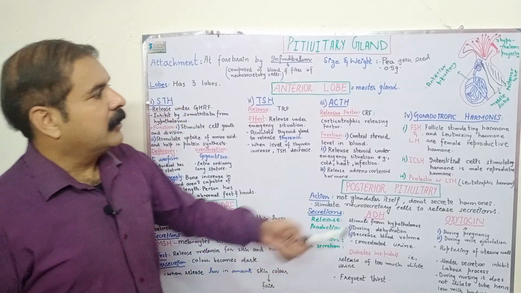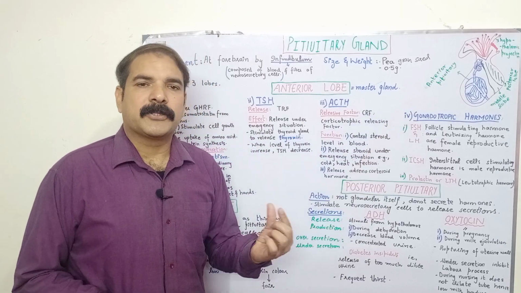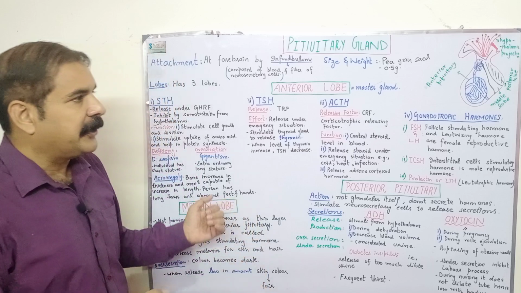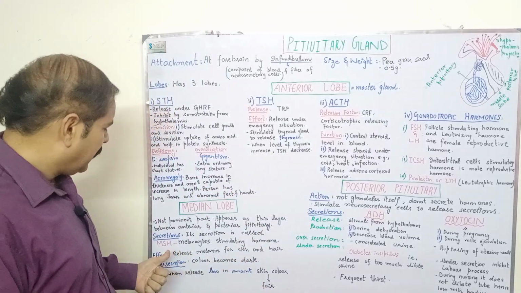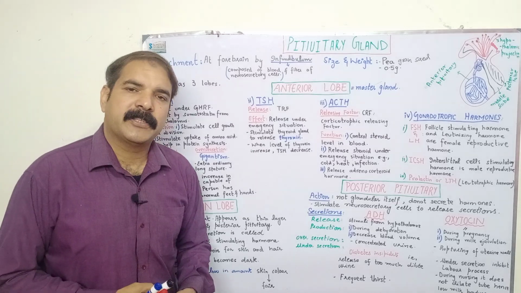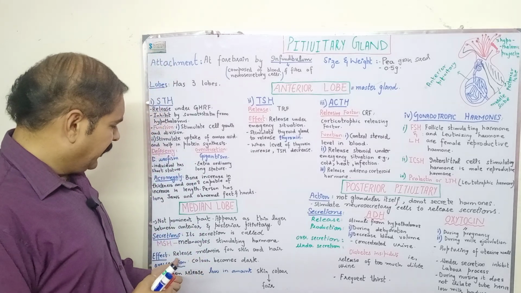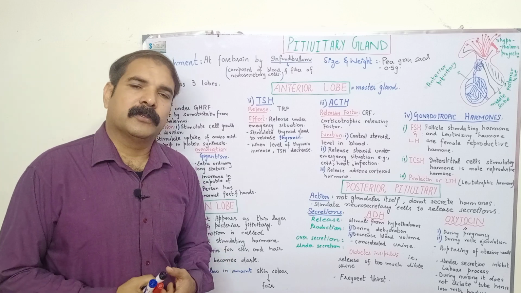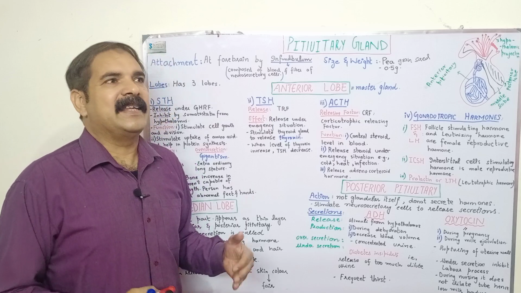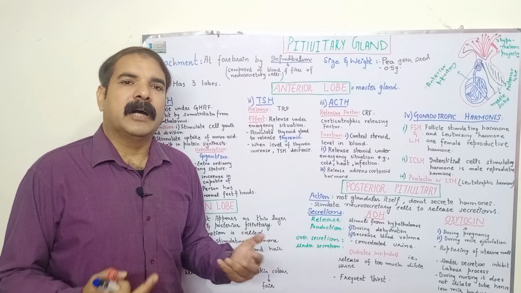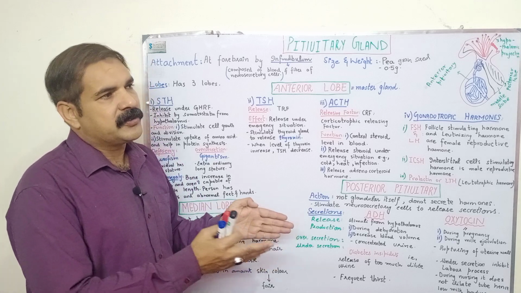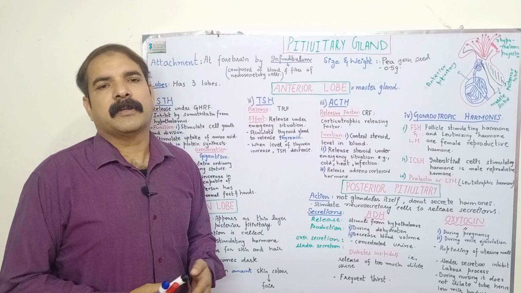The next is the median lobe. Median lobe is a comparatively reduced structure which appears as the membrane between the anterior and the posterior lobe. Its secretion is called melanocyte stimulating hormone (MSH), and it controls the complexion of the skin and the hair pigment. When it is released in excess, the person becomes darker in color, and when it is released in a low concentration, the color of the person becomes fair.